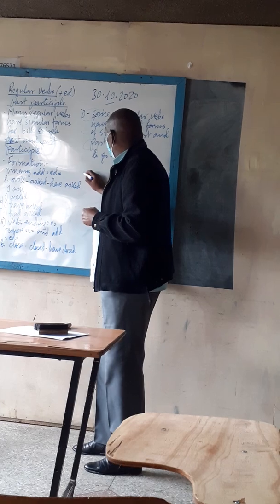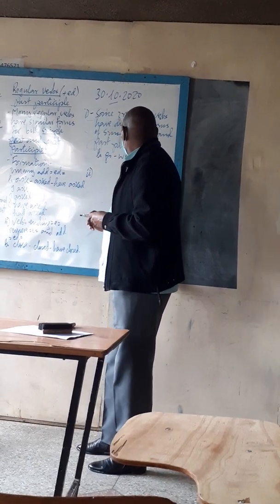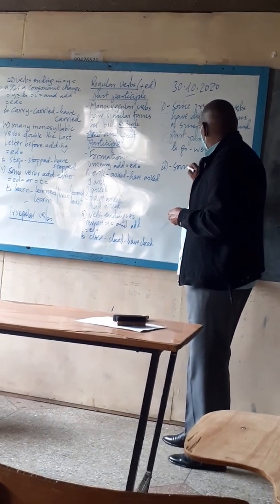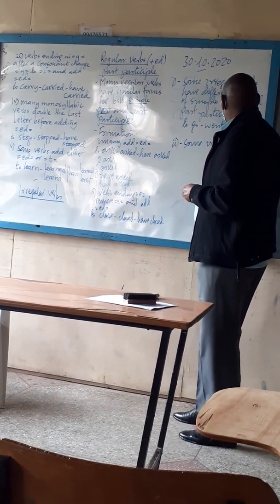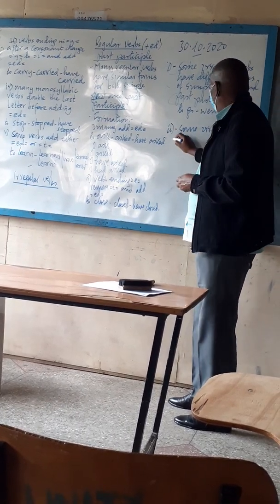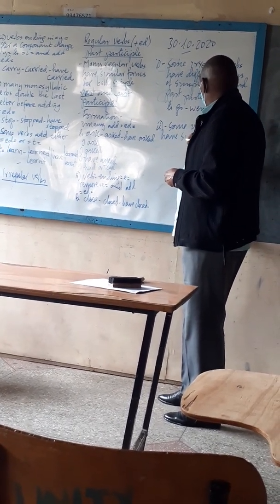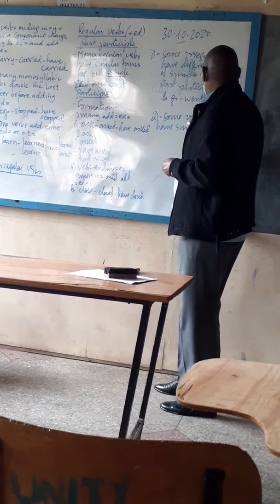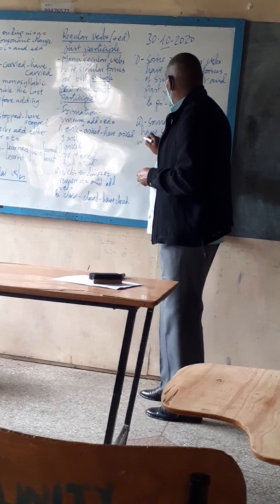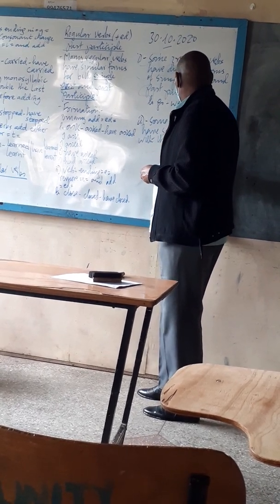Then Roman number 2, we say some irregular verbs have similar forms with the simple past.